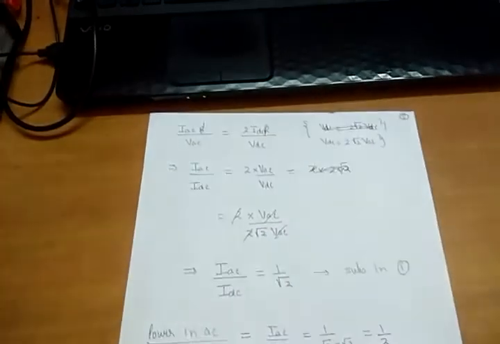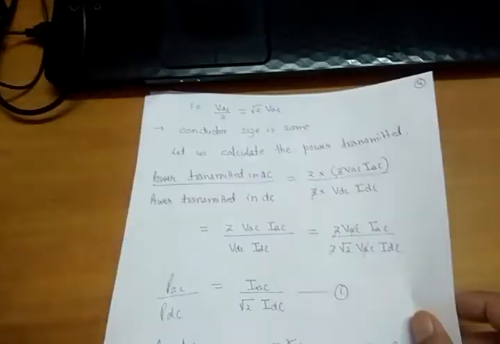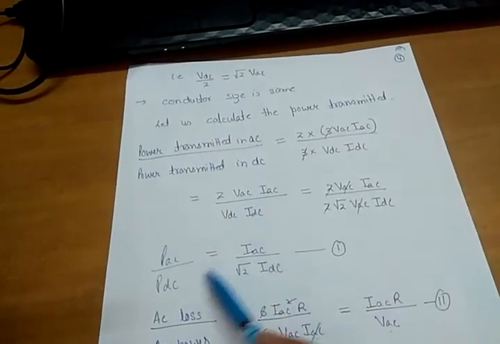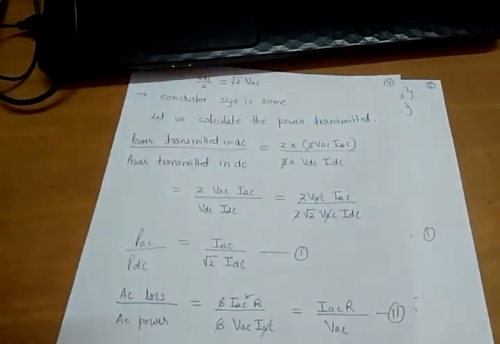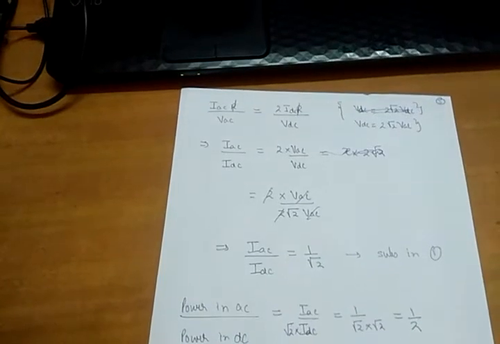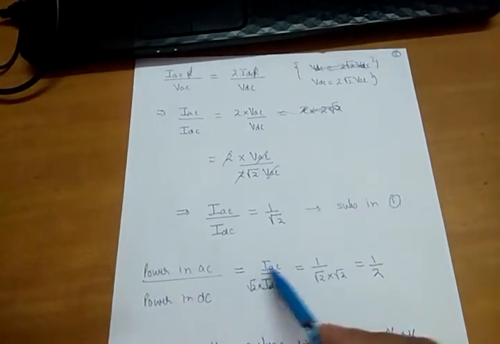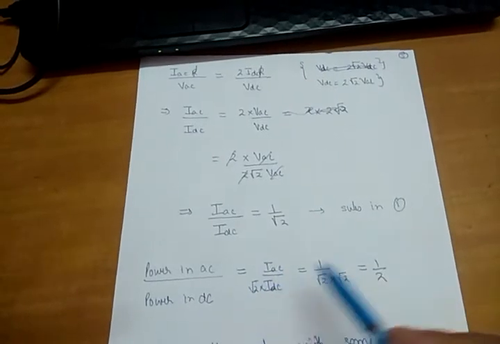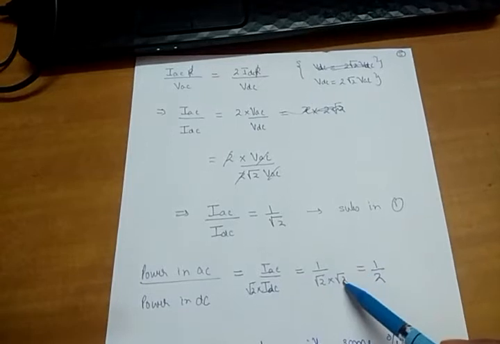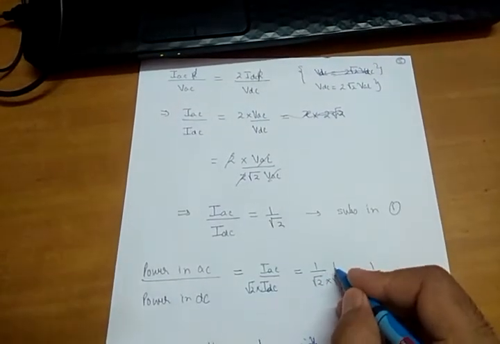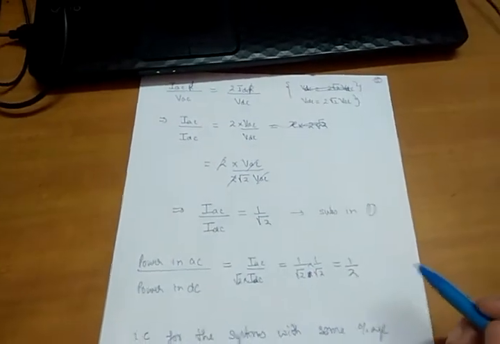Now remember equation number 1. Equation number 1 was PAC by PDC is equal to 1 upon root 2 into IAC by IDC. So IAC by IDC I got here, which is also 1 by root 2. So 1 by root 2 multiplied again by 1 by root 2 will be equal to 1 by 2.